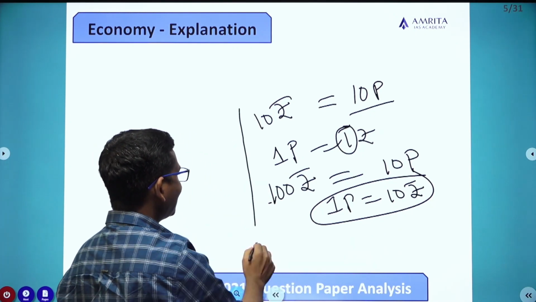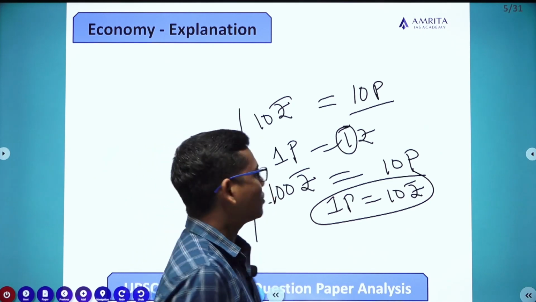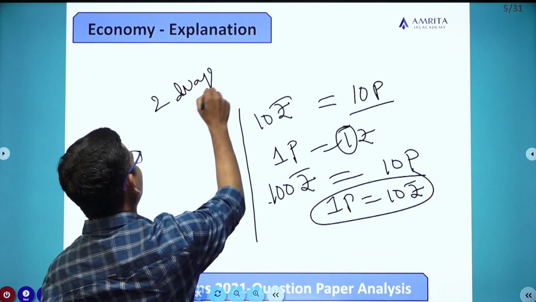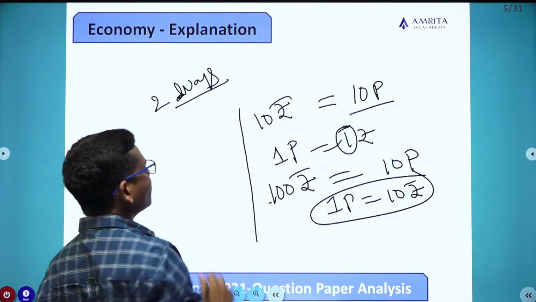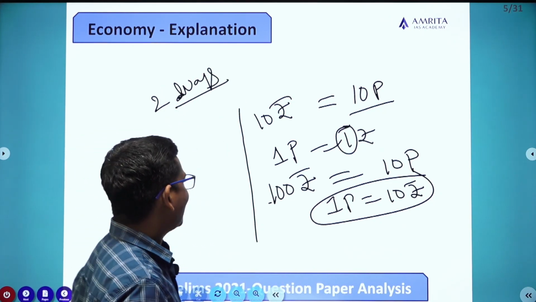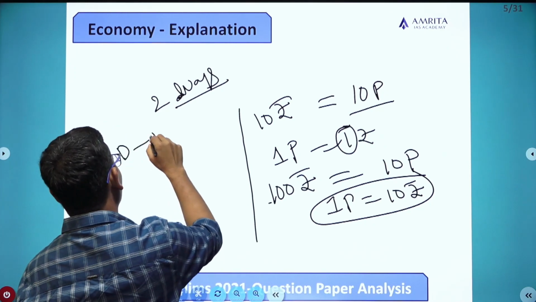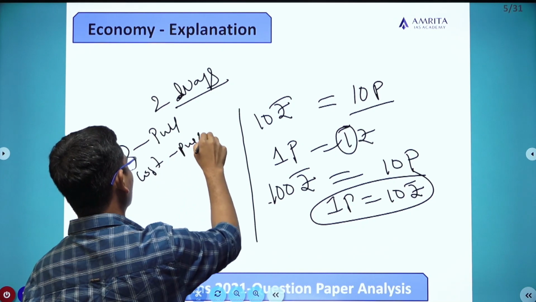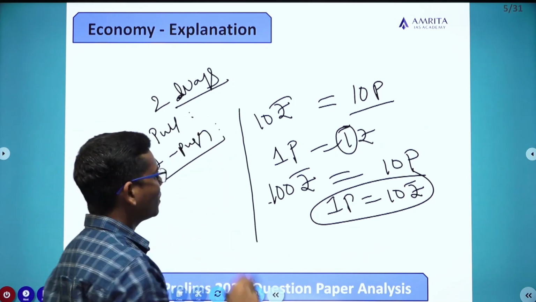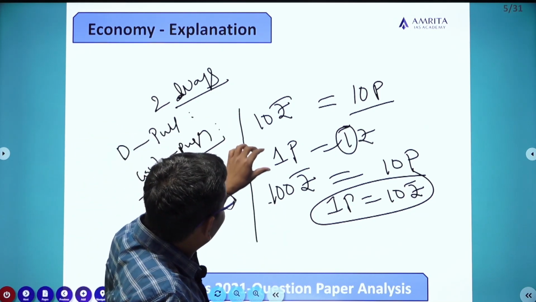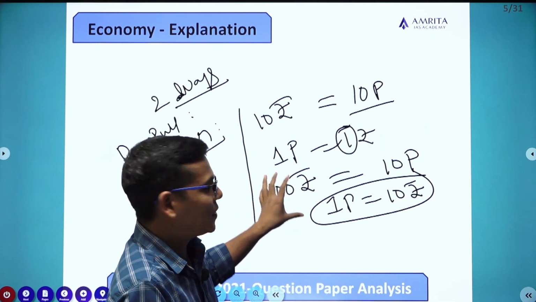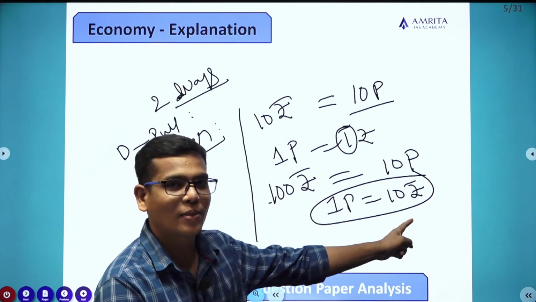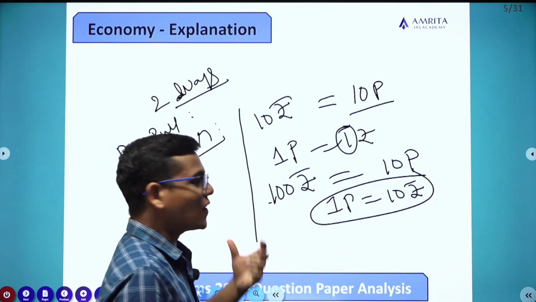Now this can happen in 2 ways. What are those 2 ways? One is demand pull. Second one is cost push. When I say demand pull, if there is an excess amount of money circulation in the economy, like from 10 rupees to 100 rupees, then automatically prices increase. This is demand pull.